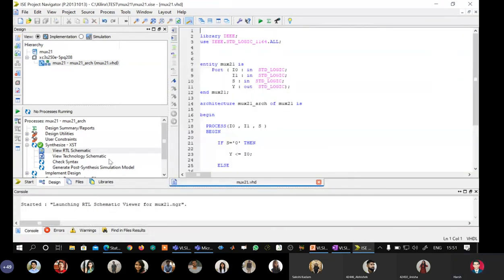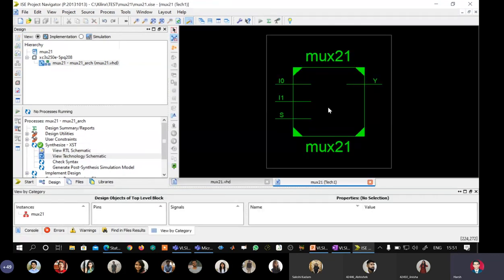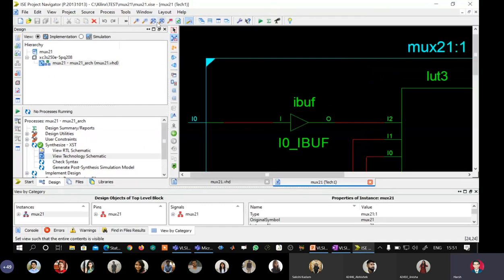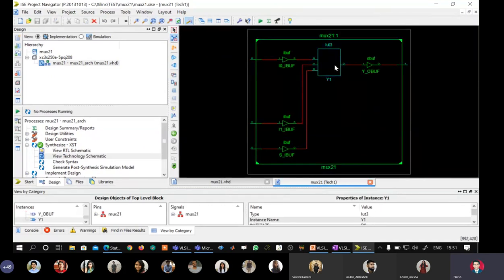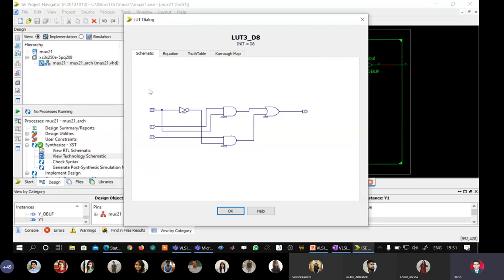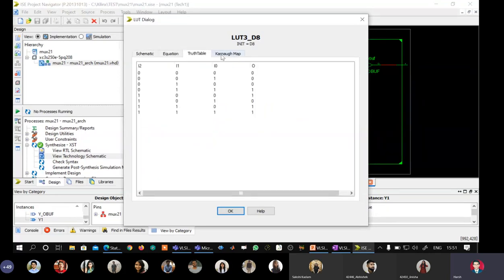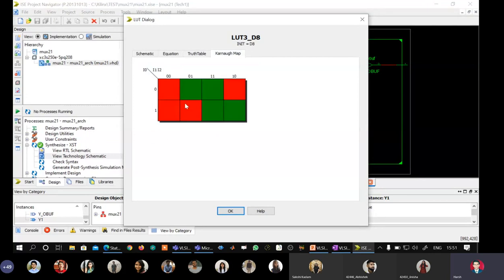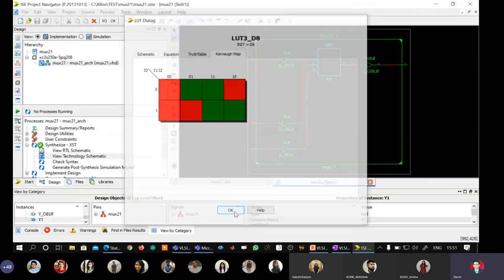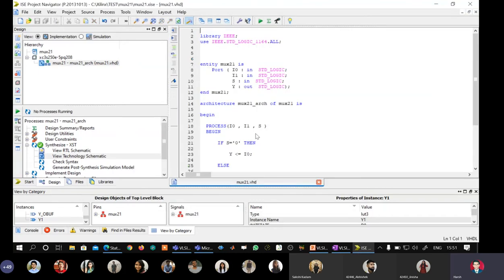Okay. Another schematic we will open. This is a technology schematic. We go inside and we have something like this. And this is the schematic. We are seeing the equation is that of a multiplexer. Truth table is there. There is a K-map also. Red cells indicate max terms or zeros, and green cells indicate min terms or ones. This is what you have studied in second year of engineering, maybe first year, maybe 12th standard. Our job is over now.